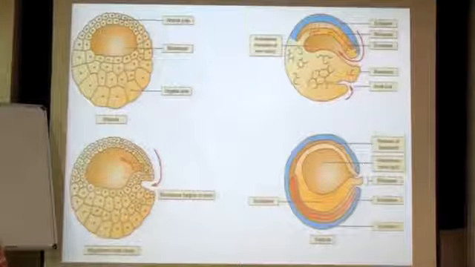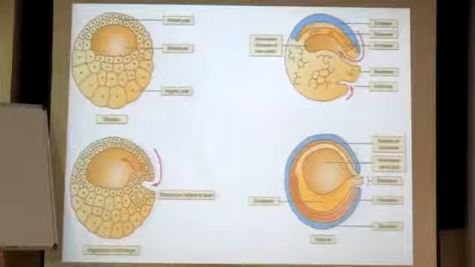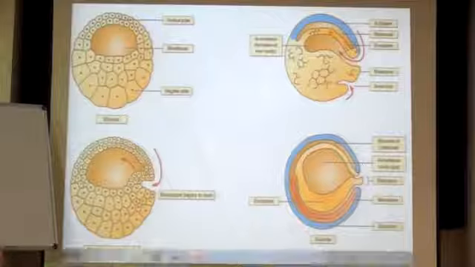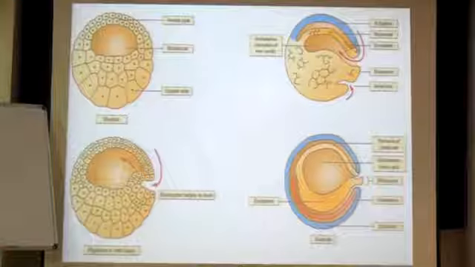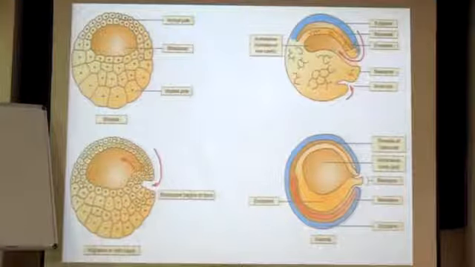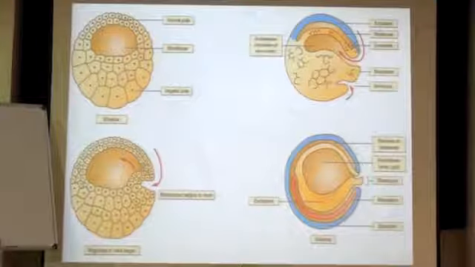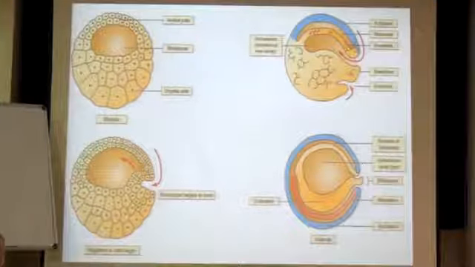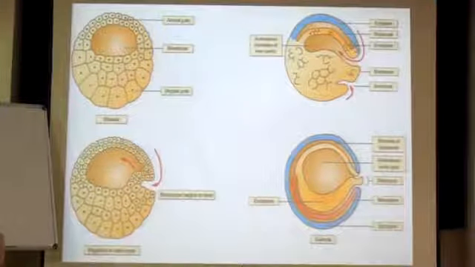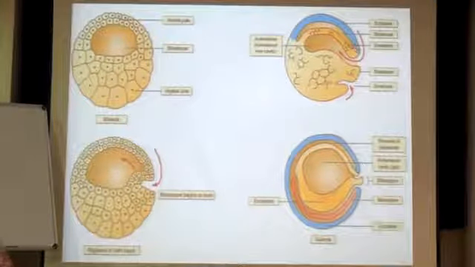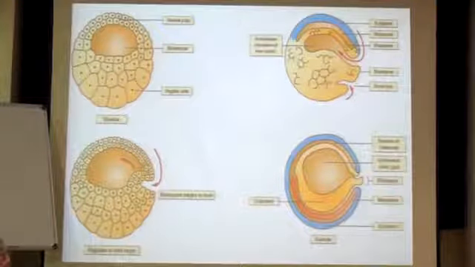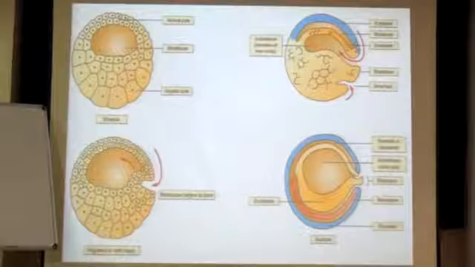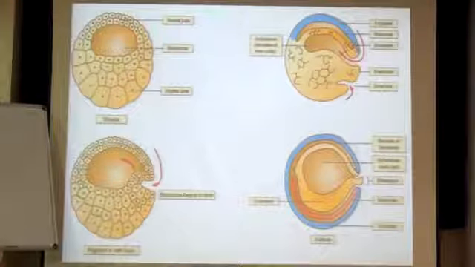So now the whole shape will change. You are going to have one step ahead, which is known as primitive streak formation. I am not going into details of the primitive streak, otherwise you will once again get confused about what exactly it means. But you need to know that you have a gastrula stage, wherein the ultimate result of that stage is formation of three important germinal layers. Now it might be two layers depending on the type of organism. If at the end of gastrulation the organism forms only two layers, then those organisms will be labeled as diploblastic. And if at the end three layers are formed, then they will be labeled as triploblastic.